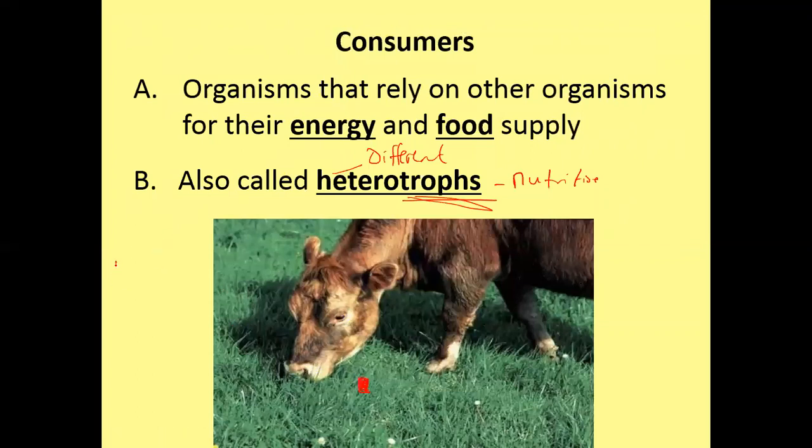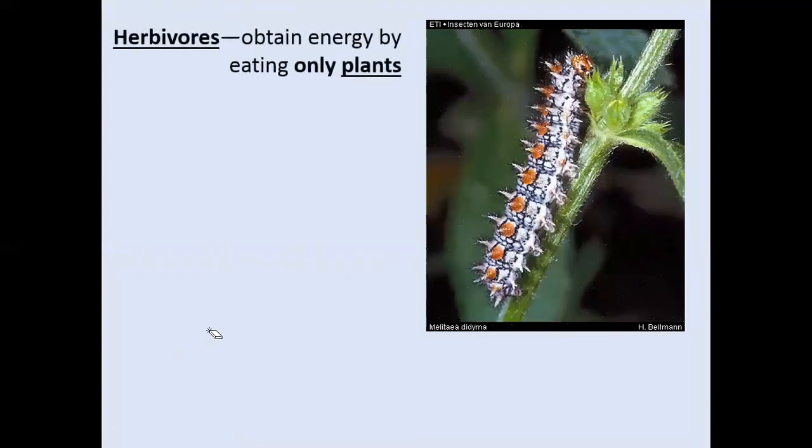That is to say, if you have a producer, you have grass, then the next organism there is going to be a herbivore. An example is the cattle, which we're looking at eating the grass. Now, the next thing we need to know is that the herbivores obtain their energy by eating only plants.